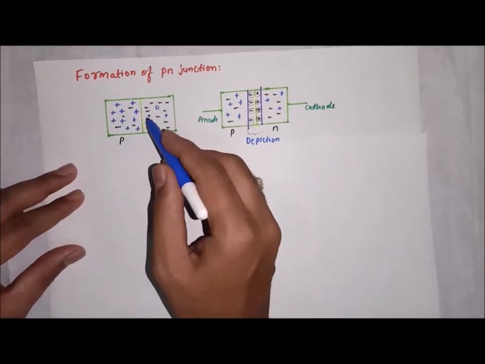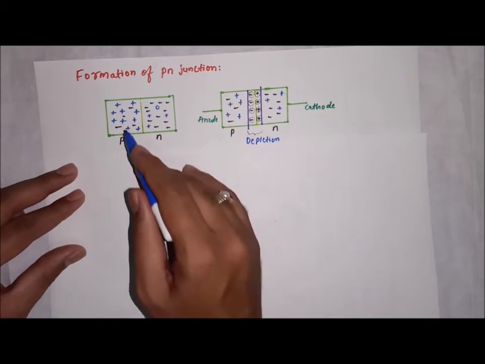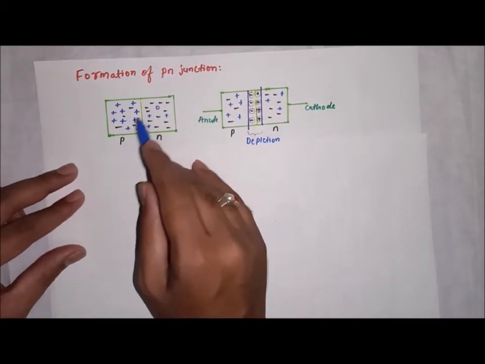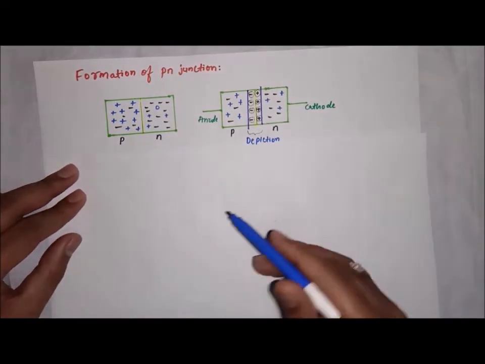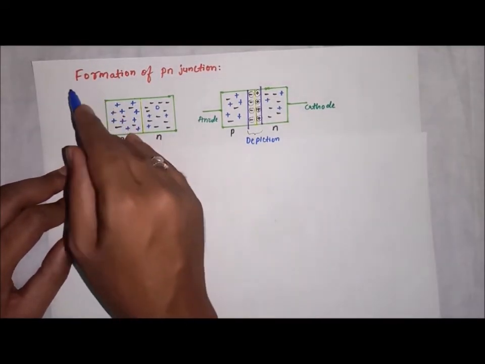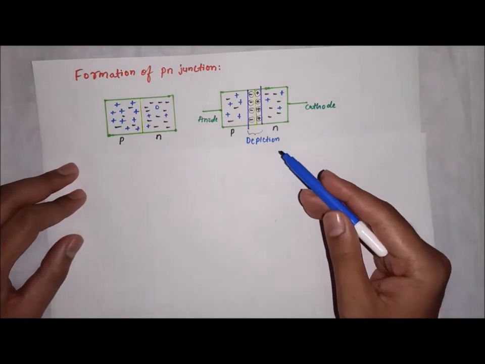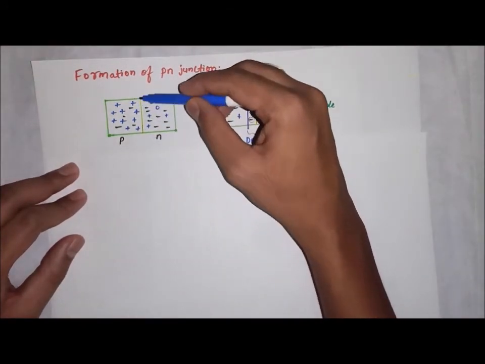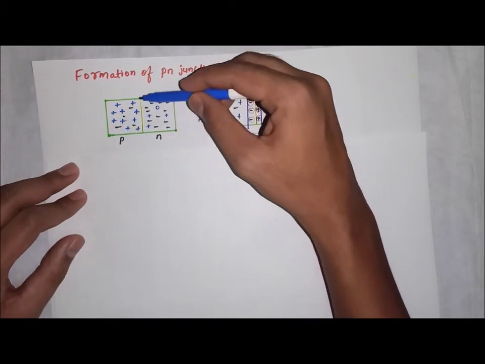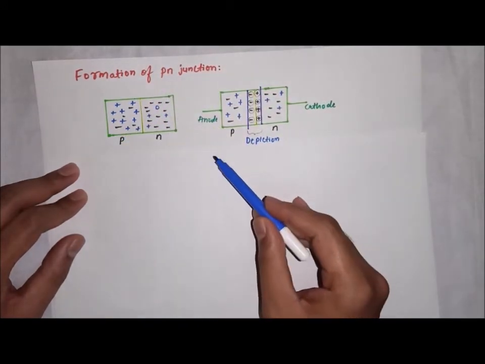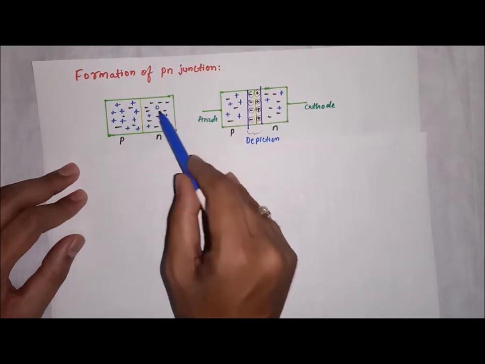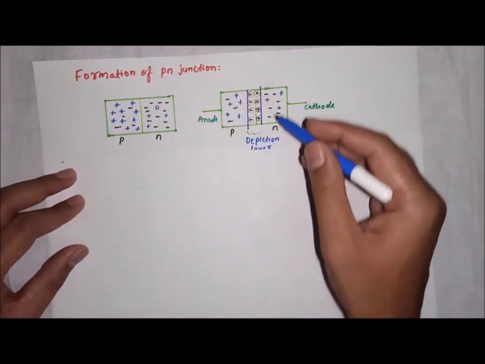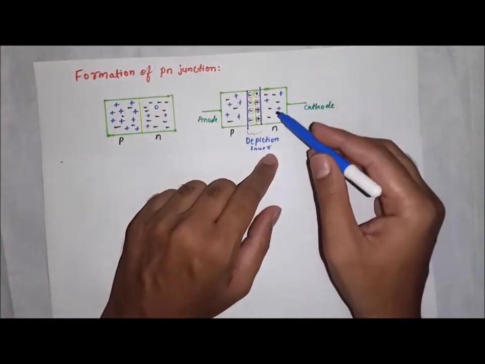Consider p-type and n-type semiconductor and join them suitably. So it is joined. After joining, what happens we will study, that is, formation of the p-n junction. So this layer, the interface between p-type and n-type, is called the p-n junction. After combining these two, what happens?